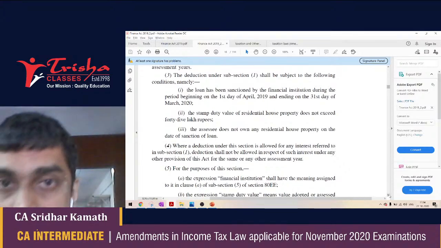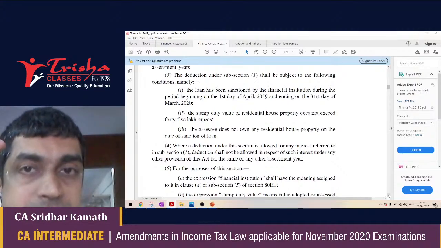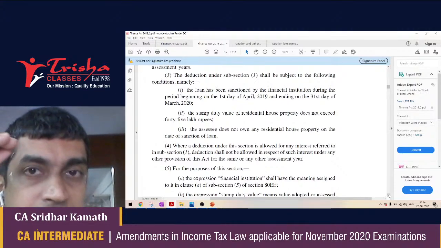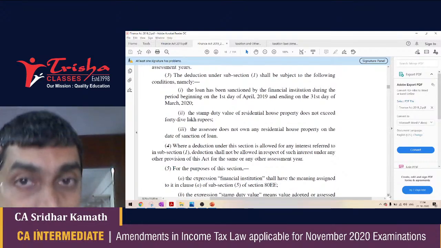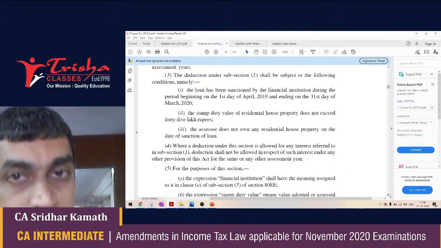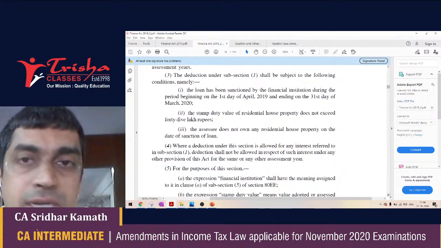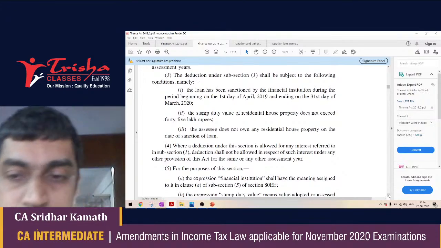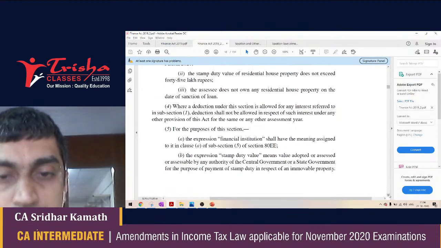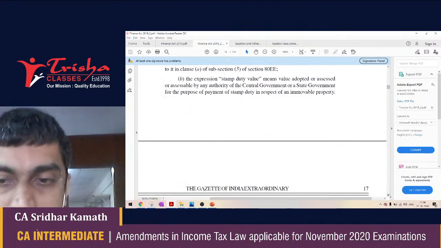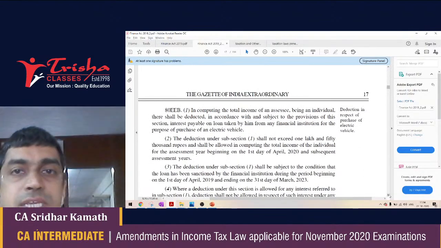Now, suppose the maximum loss from house property allowed under set off and carry forward of losses is 2 lakh rupees only. So, if your interest crosses 2 lakh rupees, then there could be a case wherein you can come to section 80EEA and take deduction under chapter 6A. So, students, please remember 80EEA. This could be a section on which questions could be asked. If you have doubts, you can type this in the chat window, and let's move on to section 80EEB.